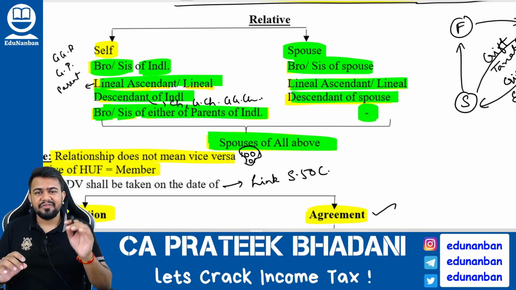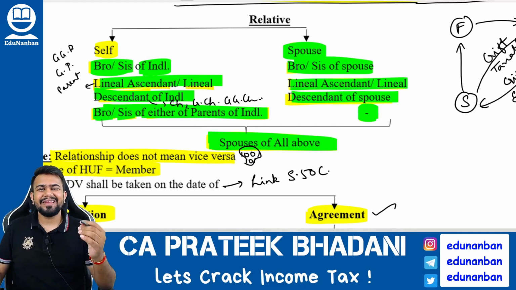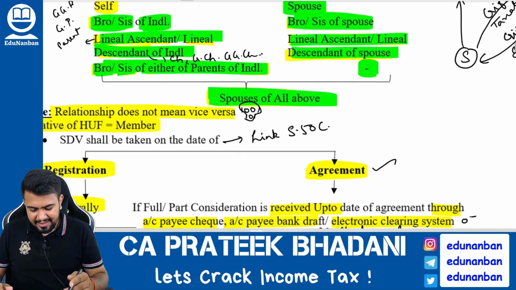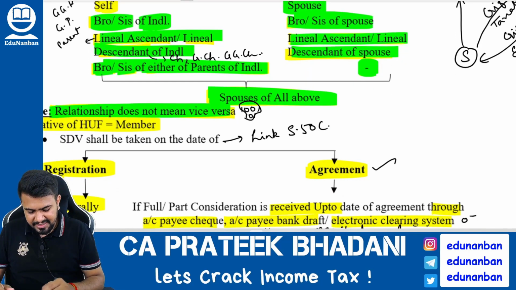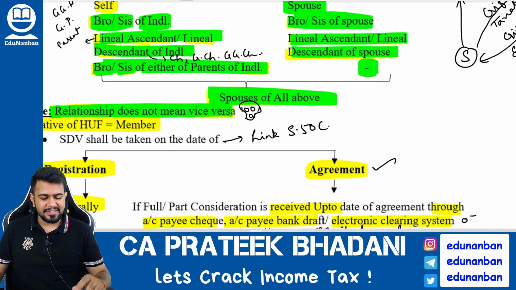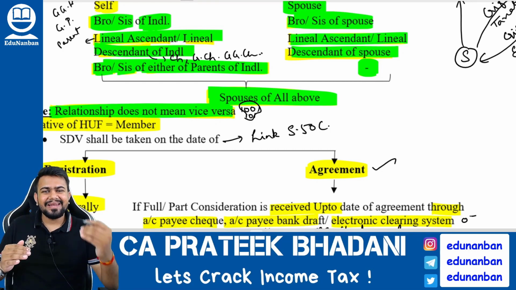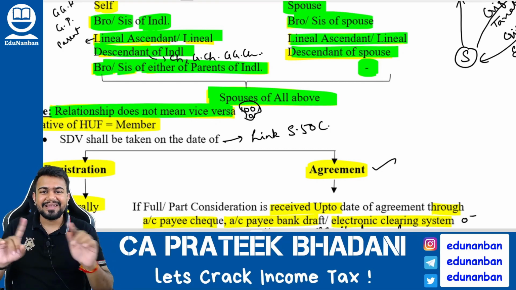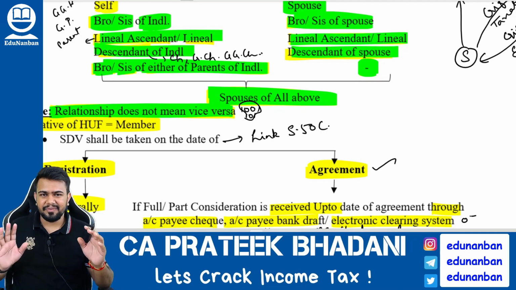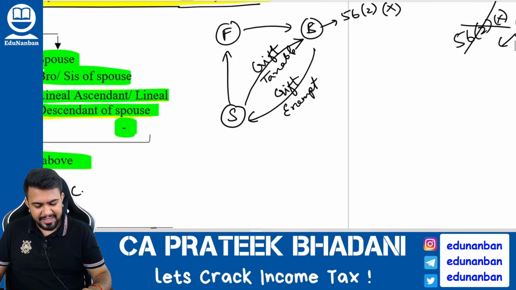And in the relative definition, one thing you have to be very clear about. What is that one thing? That the relationship is not vice versa. Relationship is not vice versa. It means, if I am the relative of some other person, it is not necessary that they are also my relative. Okay. So listen here. I gave you an example also.